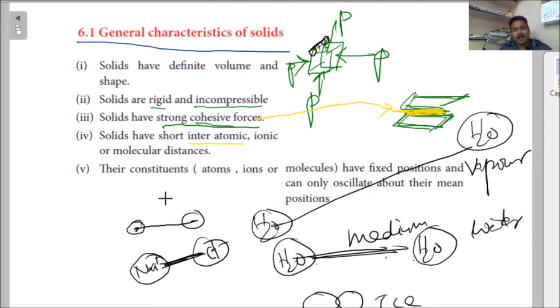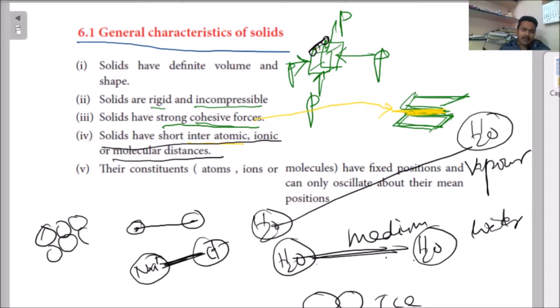So solids have short interatomic, ionic or molecular distances. And finally, their constituents, atoms, ions or molecules, have fixed positions and can only oscillate about their mean positions. Any solid we are taking, any metal we are taking, has a particular shape. In that particular shape, they have an arrangement. Atoms are arranged in this direction in their particular geometry.